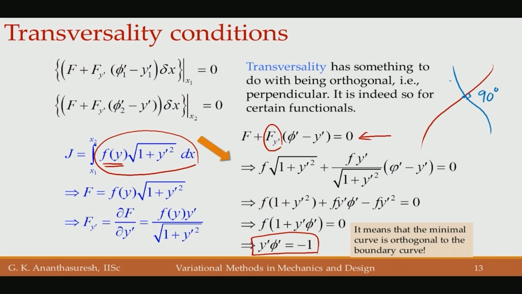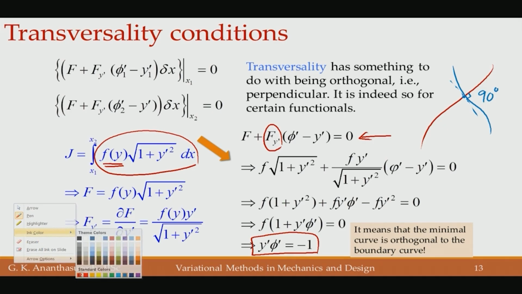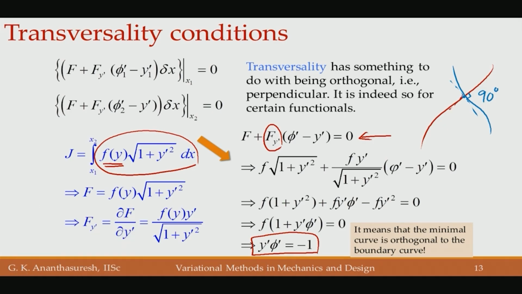We have to draw a tangent to this, and let me draw the tangent to this in its color, tangent to here, between those two we have 90 degrees. So, orthogonal, that is they are transversal, they are transverse to each other, that is where the name transversality comes in.